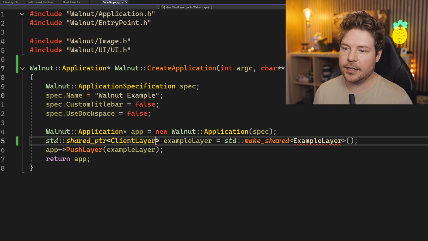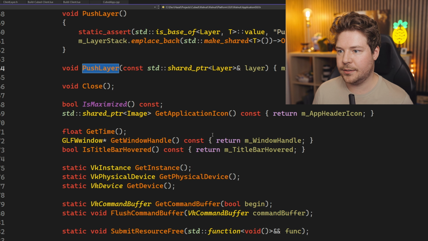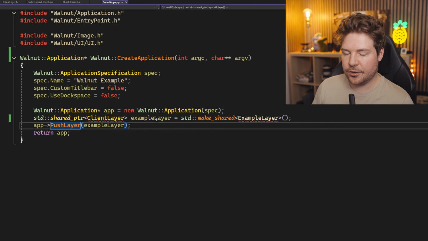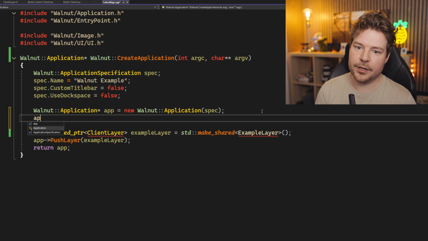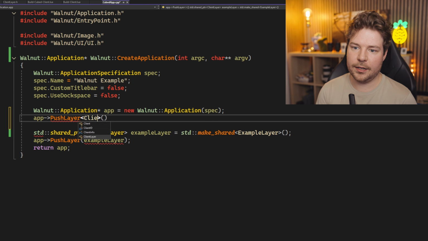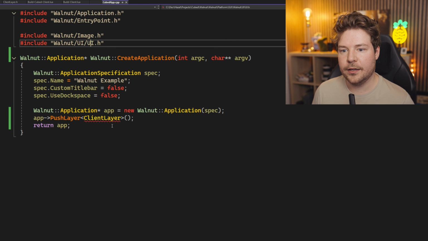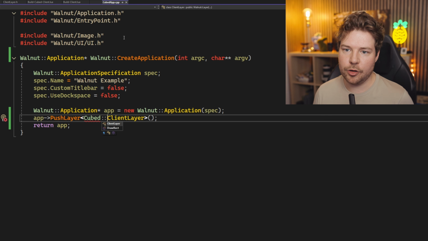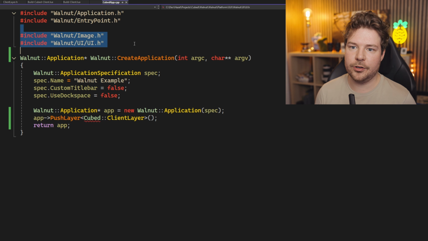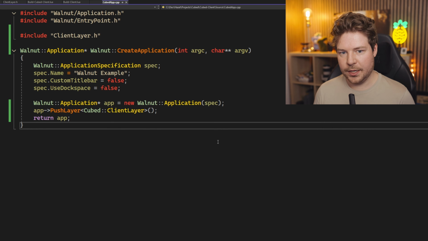So let's have our client layer. And in fact, what we can do, I think, is push layer probably has a templated version of this. So if we wanted this to be a little bit cleaner, we could just do app push layer. And then over here, we can actually put in client layer, and that's it. So we're just pushing layer, client layer. And client layer is obviously going to be our Cubed client layer, which we will also include. All right, cool. Let's try and build that.